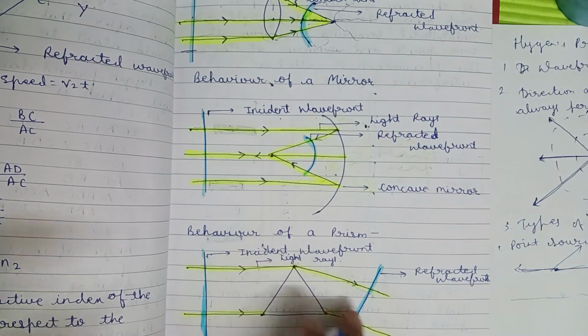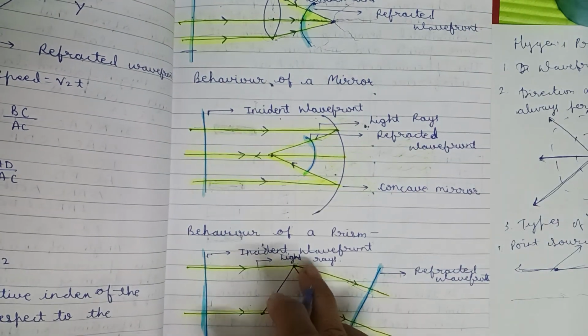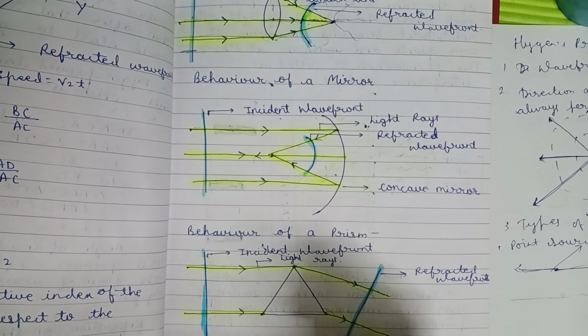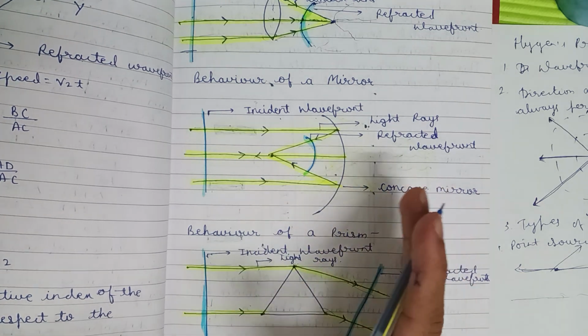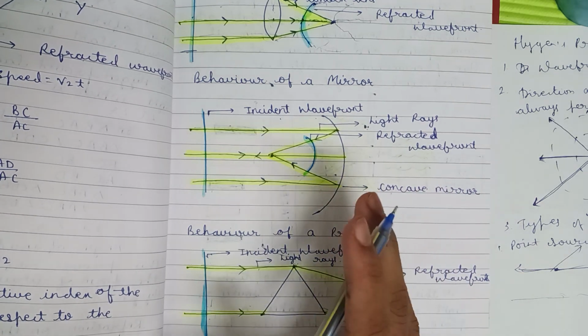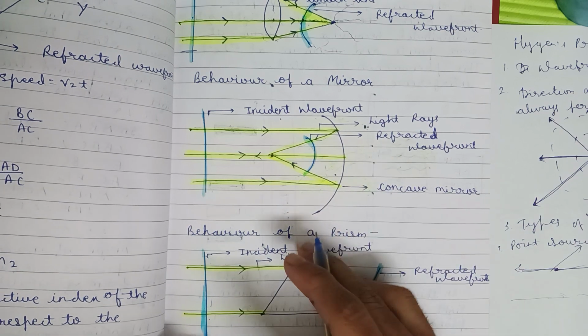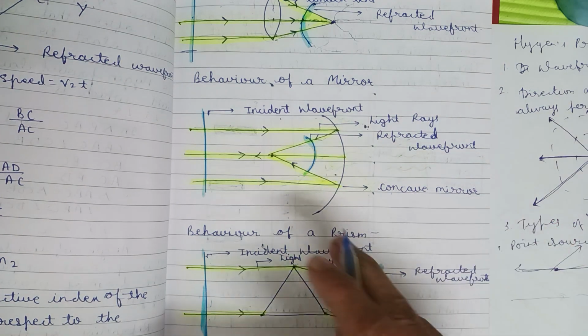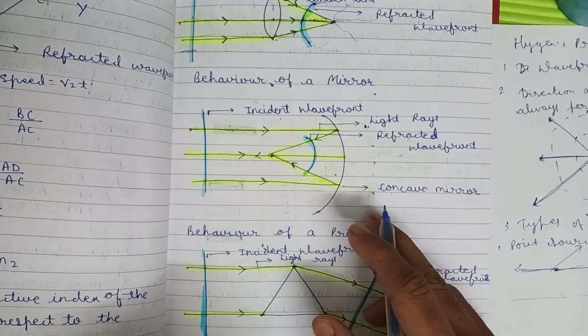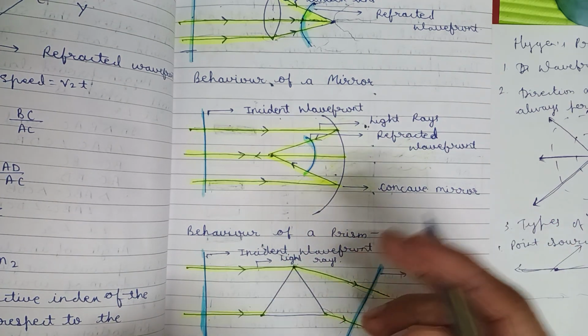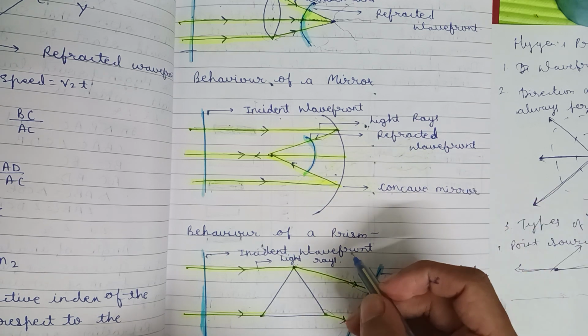So these were the examples of wavefront, wavelet, and behavior of lenses. In the next lecture we will start reflection of light according to Huygens, and how Huygens explained refraction of light waves according to his theory.